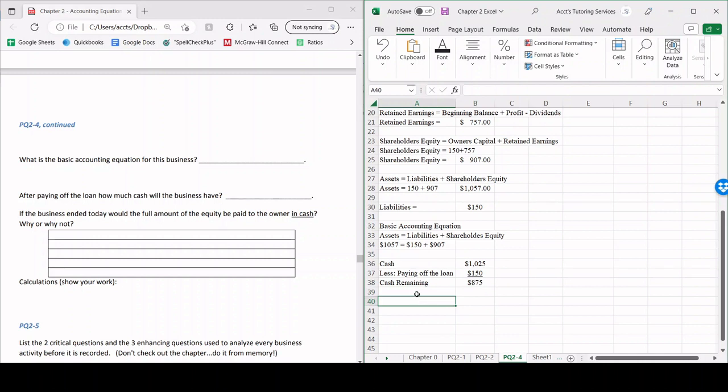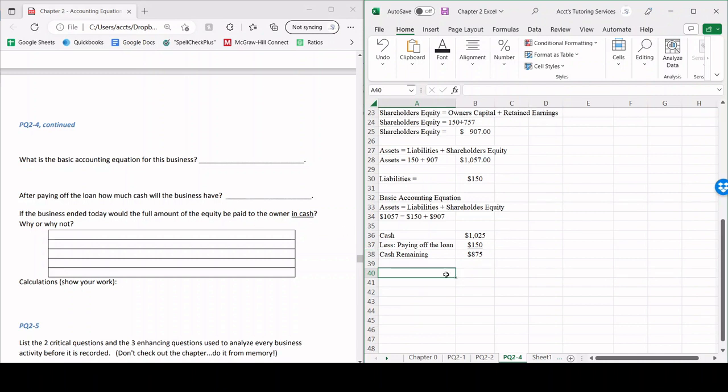If the business ended today, would the full amount of the equity be paid out to the owner in cash? Why or why not? Essentially, yes. However, remember, we also have $32 worth of gas, right? So that gas would also go over to the owner as well. So cash will be paid out in $875, and then the gas of $32 the owner will also get. So yeah, this is the conclusion of PQ2-4.